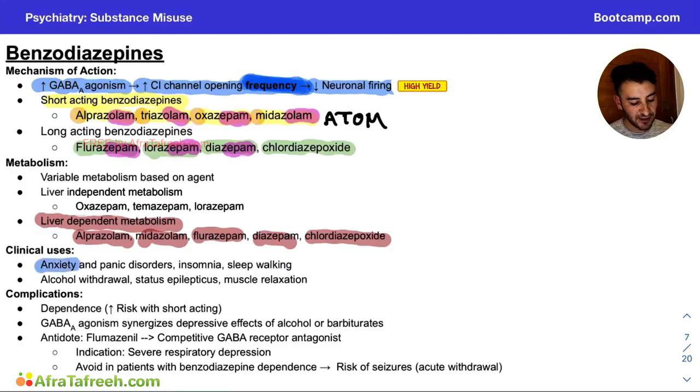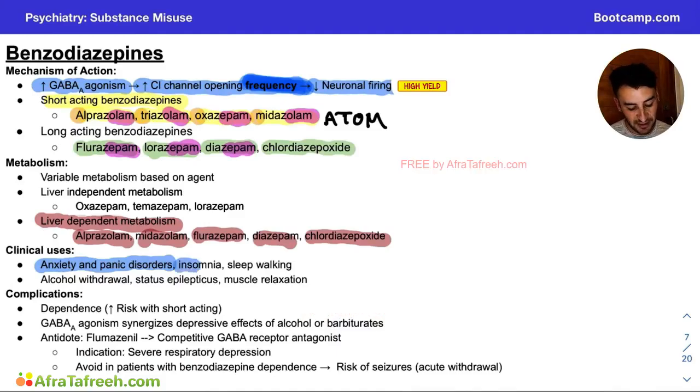So they're great for anxiety and panic disorders, really in the acute phase. If someone's having a terrible panic attack, we usually try to use conservative calming measures like breathing exercises and grounding the patient in reality. However, you can use a benzodiazepine to give an acute calming effect, especially if a patient is extremely agitated and it may be dangerous to staff. However, benzodiazepines are almost always going to be a second line option for a patient who's anxious or agitated. We want to use conservative measures first.